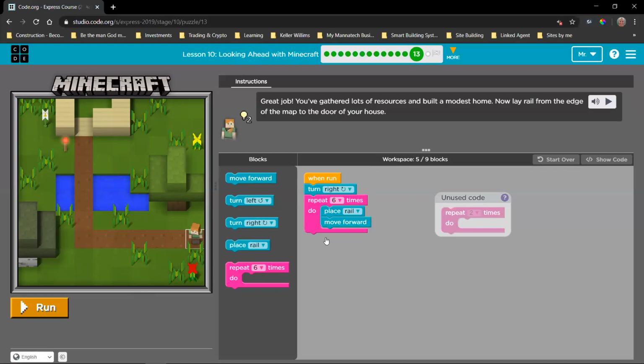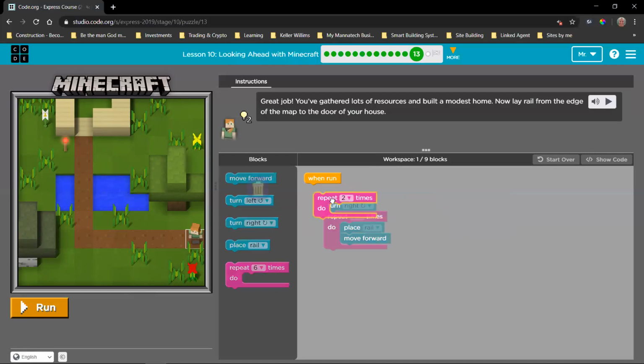Remember now, this block doesn't have a rail. And then we want to do that 1, 2, 3, 4, 5 more times. So it's again 6 times in total. So instead of writing this code again, we can just put everything inside a repeat, because this is a nested loop and we've practiced nested loops. So a nested loop is a loop inside a loop. And this loop now forms part of this sequence. This entire thing is a sequence, the loop included.